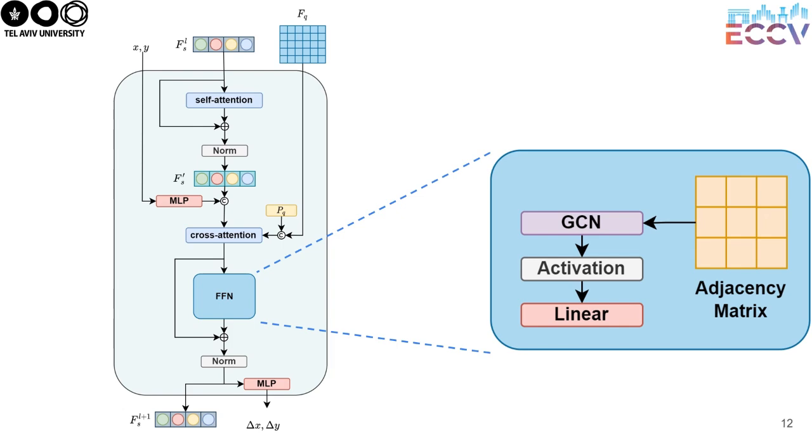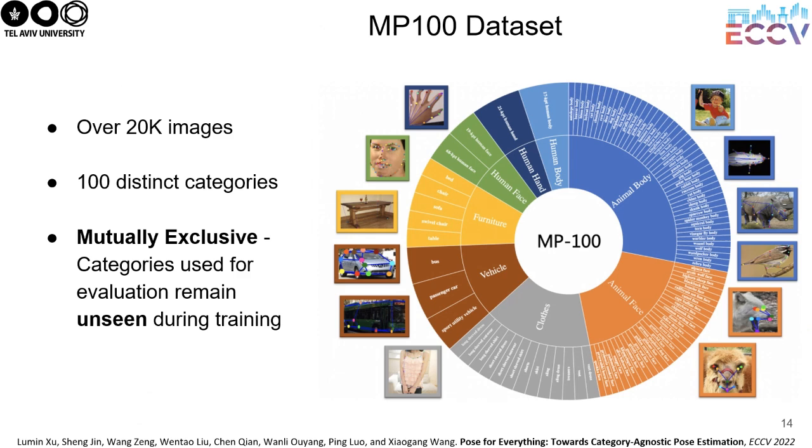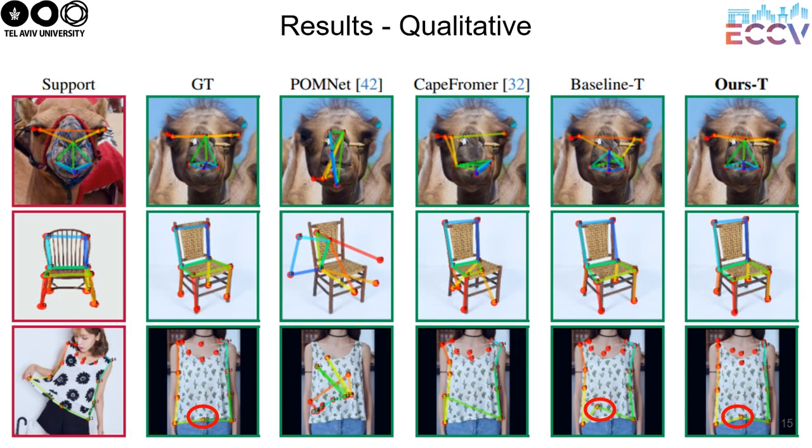We evaluate our method on the category-agnostic pose estimation benchmark MP100. This dataset contains over 20,000 images from over 100 categories, including animals, vehicles, furniture, and clothes. As some of the skeleton data was missing, we collected skeleton annotations from the original datasets and annotated several categories with missing skeletal definitions. As can be seen in the qualitative results, the structure information incorporated in our method serves as a strong prior for localizing key points, helping in breaking symmetry and creating structure consistency between the key points. The first row of the figure shows an example of symmetry that confuses prior methods, but not ours, while the third row shows the method's superiority in preserving structure consistency across key points. More examples can be seen in the paper.